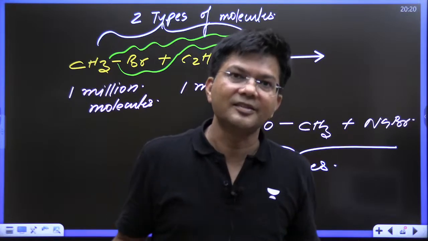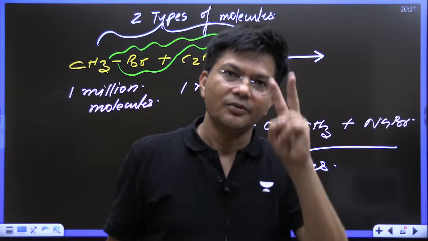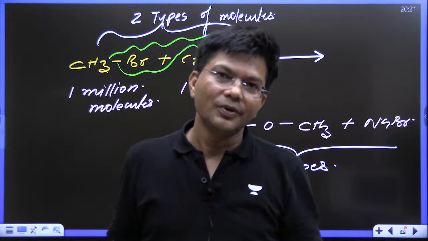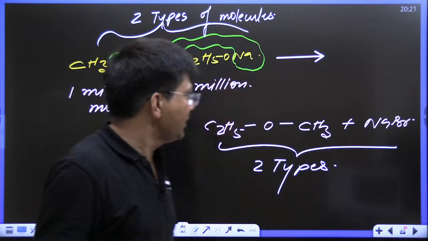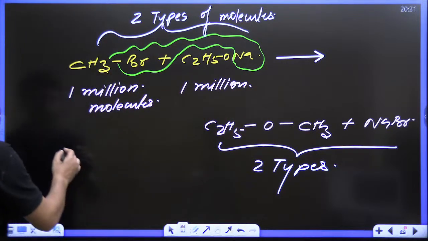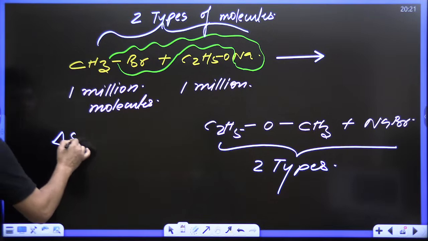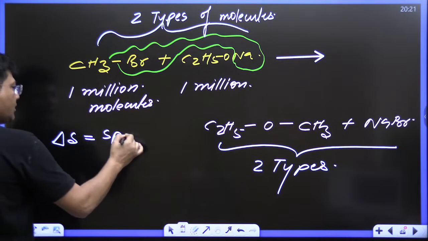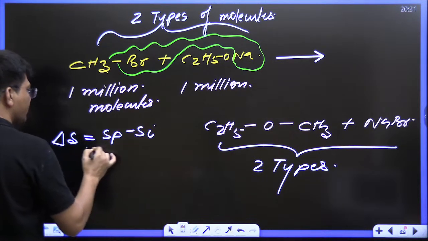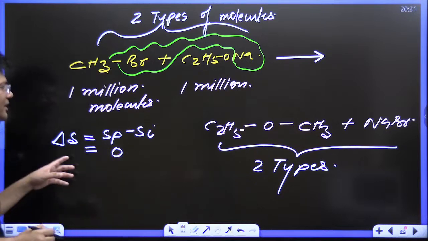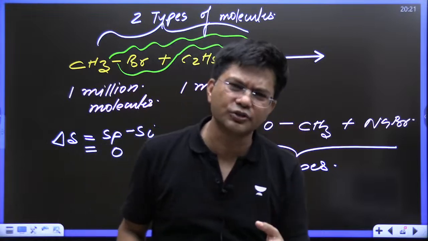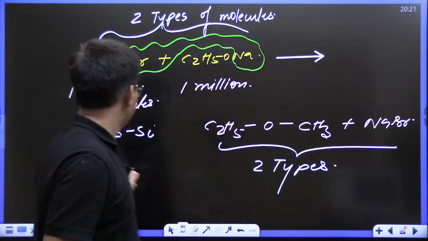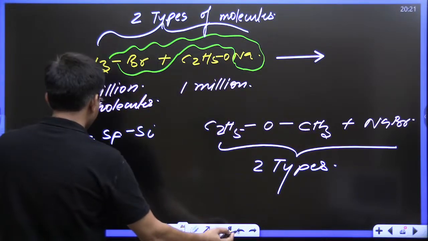And this is the slogan of our world: 2 are getting died, 2 are newly formed. Now if I talk with respect to change in entropy, entropy of final minus entropy of initial, I will get near about 0. I will not say exactly 0 because there are translatory motion, rotational motion, degrees of freedom. But approximately, it is 0.